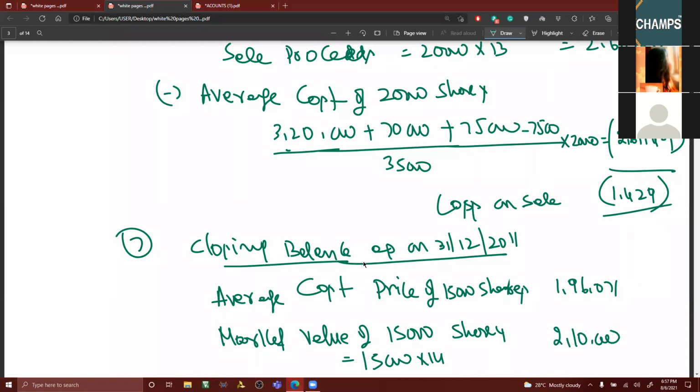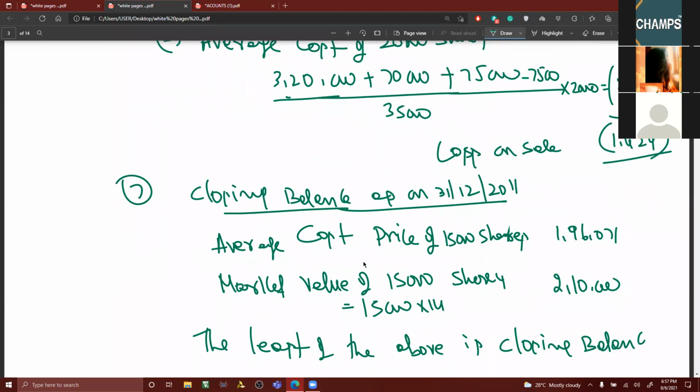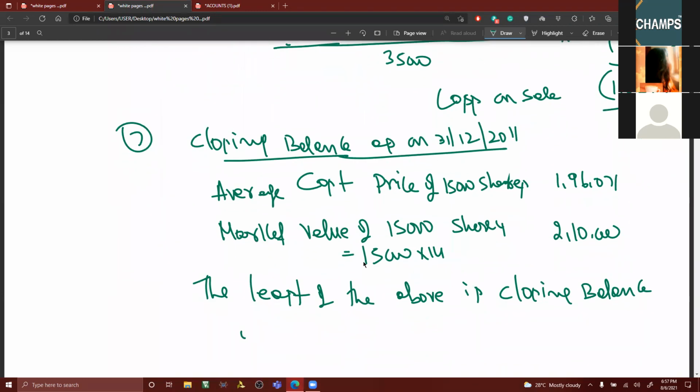Which is the lower, the least of the above? Cost price. Closing balance or carrying amount: 1,96,071.